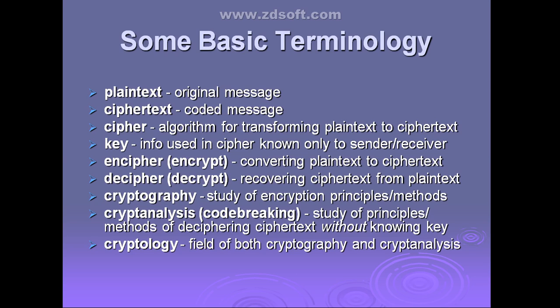The original message is called plain text. The scrambled or coded message is called ciphertext. What is a cipher? The algorithm you have used for transforming the plain text into the ciphertext. The key is some information shared between the sender and the receiver for encrypting the data. Encipher, or encrypt, means converting plain text into ciphertext. The reverse of that is decryption, which means converting ciphertext into plain text.